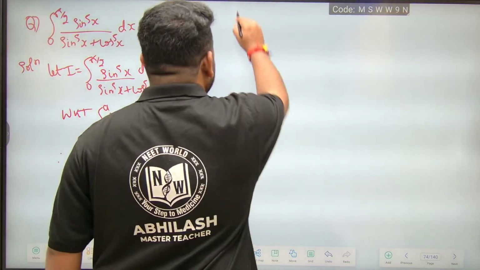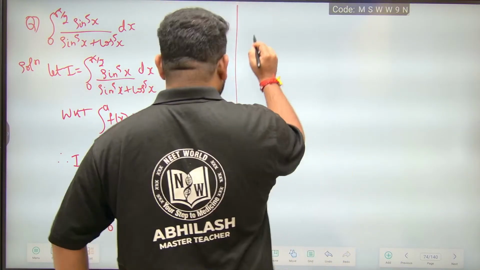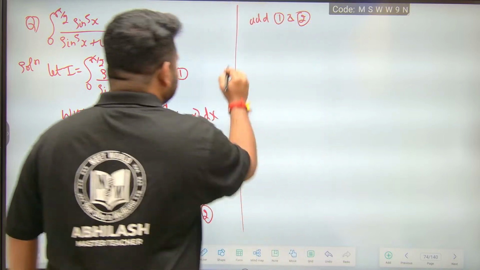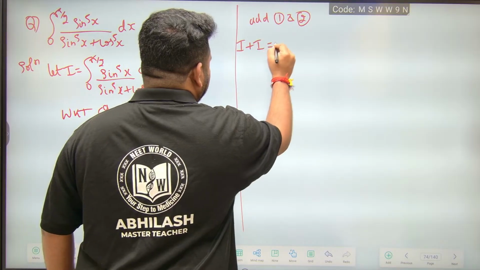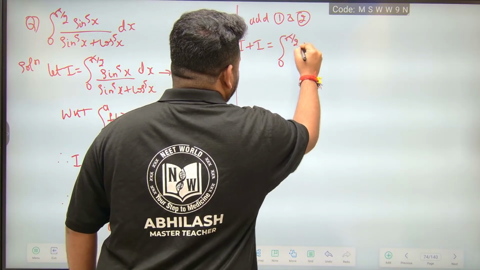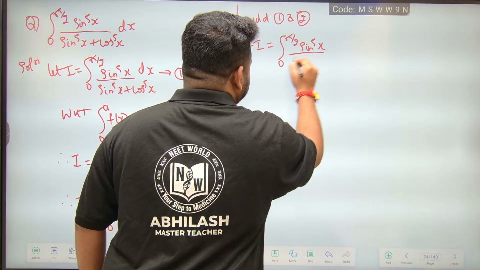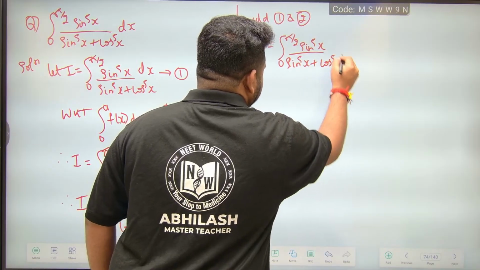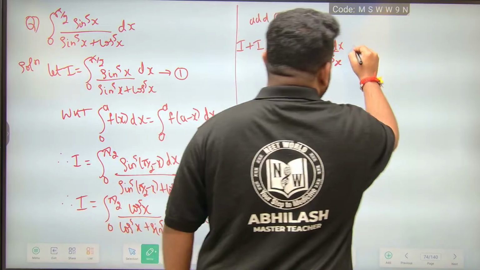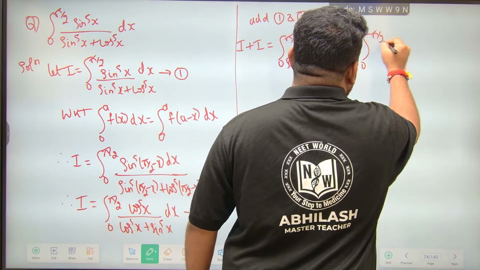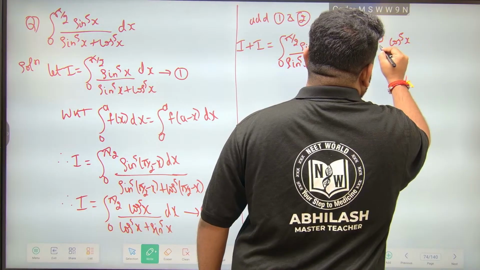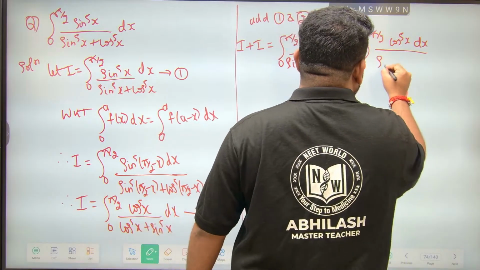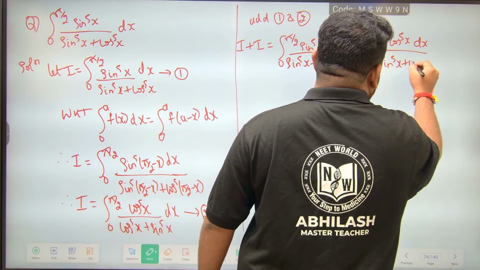Now here, let me add equations 1 and 2. So add equation 1 and 2. I plus I will be equal to the integral from 0 to pi by 2 of sin power 5x divided by sin power 5x plus cos power 5x dx, plus the integral from 0 to pi by 2 of cos power 5x dx divided by cos power 5x plus sin power 5x, which I can write as sin power 5x plus cos power 5x.